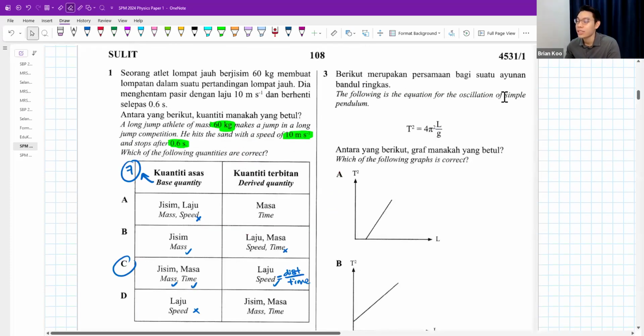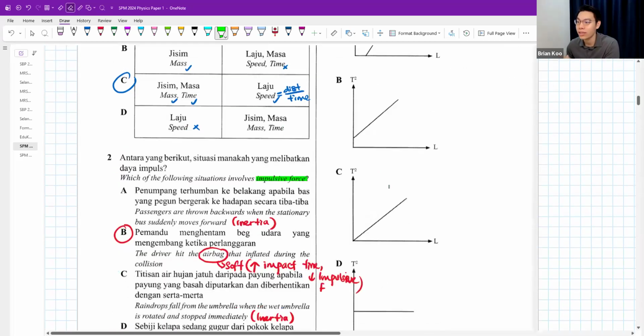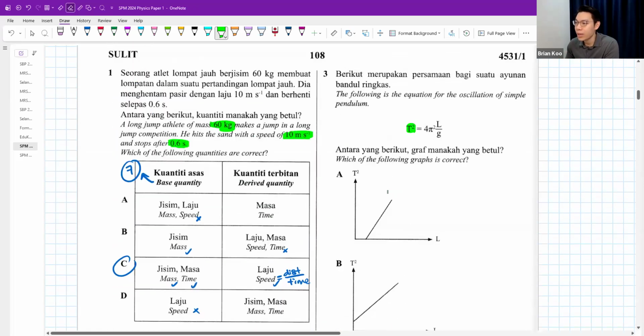Question 3. The equation shows the oscillation of a simple pendulum. You're not required to memorize this, so don't worry about this. Just need to know how to obtain the x and y axis from the graphs. I think this is something you'll do in maths a lot also. Look at the options. Is it T squared against L for all of them? If I look at T squared and L, you will see that the 4 is a constant. 4 will always be 4.